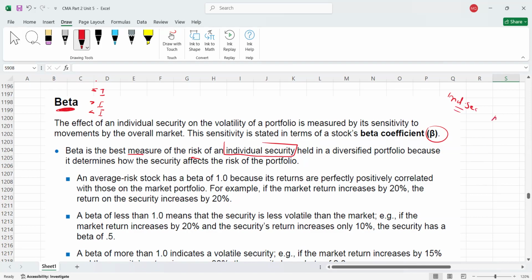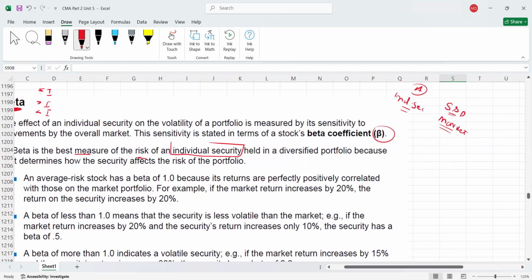And here we have a market. Let's assume this is the stock of company A, and the market, for example, is the S&P 500. S&P 500 is a term in the stock exchange, guys. I believe this is Standard and Poor's 500. It means here we have the stocks of the top 500 companies. So we are comparing the stock price movement of company A with the stock price movement of all these 500 companies. Let's assume this is the market.